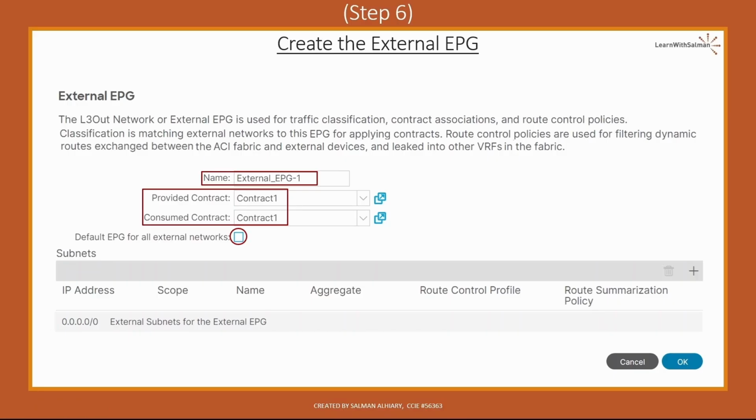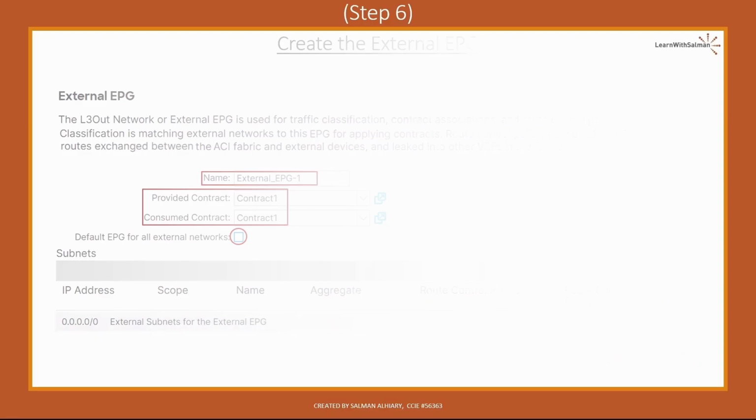That means the received external traffic from this L3Out connection will be classified under the external EPG, in our case here, external_EPG-1. However, sometimes we may need to classify the external traffic into several external EPGs in order to enforce different security policies or contracts according to the external subnets. Okay? In that case, we should create specific subnets for the external EPG. And to do that, click on the plus sign here and move to the Create Subnet page.